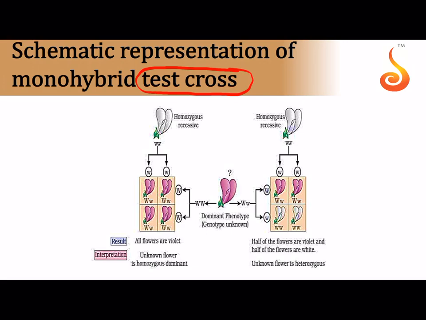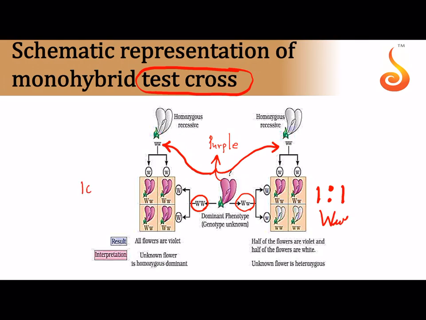Now in a test cross, you know the phenotype, so you're looking at it and you're telling that yes, it is a purple flowered plant, but you don't know whether it is capital W capital W or capital W small w. So what do you do in this case? You take this particular F1 plant, that is the purple flowered plant, and you cross it with a double recessive parent. When you cross it with a recessive parent, if you get a ratio of 1:1, that means the F1 plant was capital W small w.